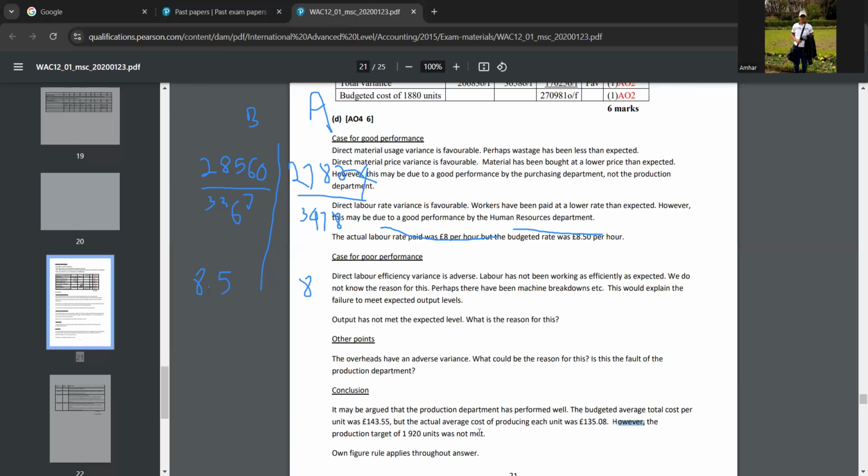This is true, right? Only 1,880 units were produced. They have not achieved the expected level of output. So you can tell this. Okay, did you understand the whole answer now? Yeah, I understood the whole. Okay, do you have any doubts? No. Okay.